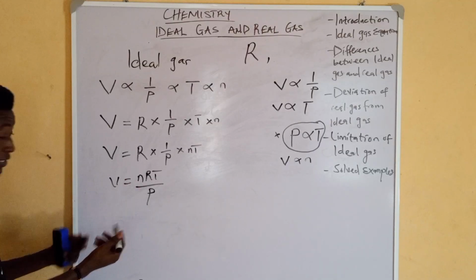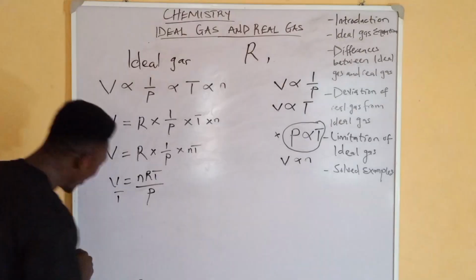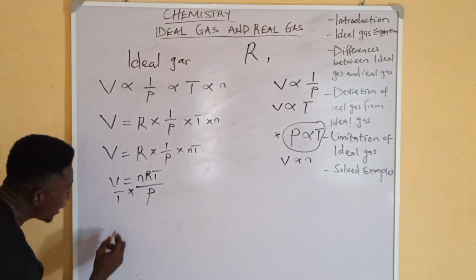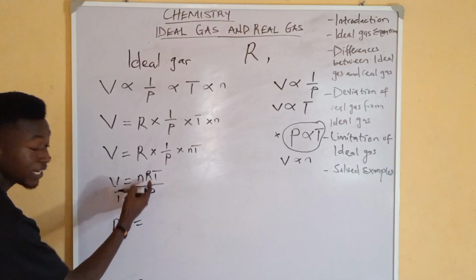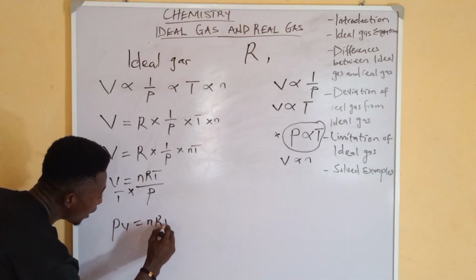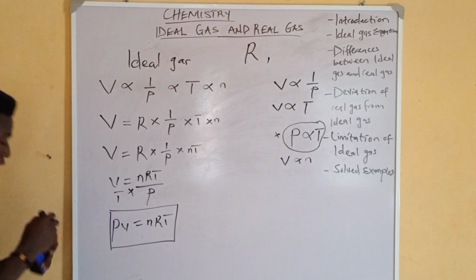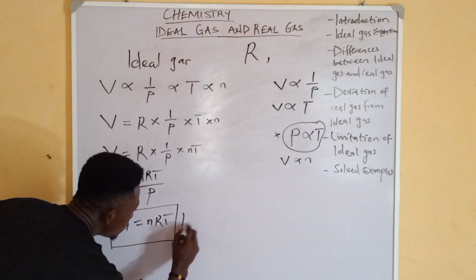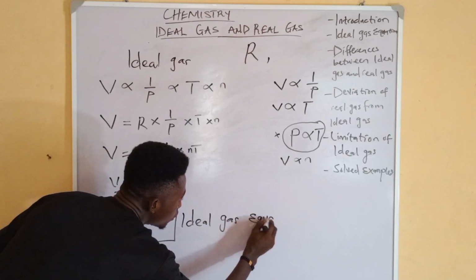Now, what do you do from here? You cross multiply, isn't it? Let's say this is over an invisible 1. So when we cross multiply, we have PV equals 1 times nRT, which is nRT. This is our ideal gas equation.